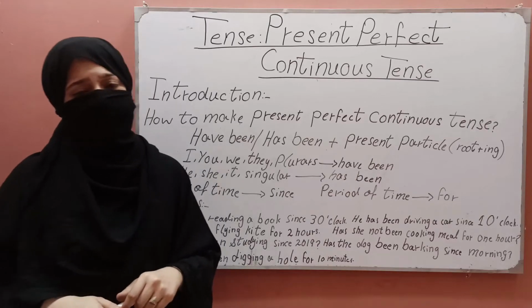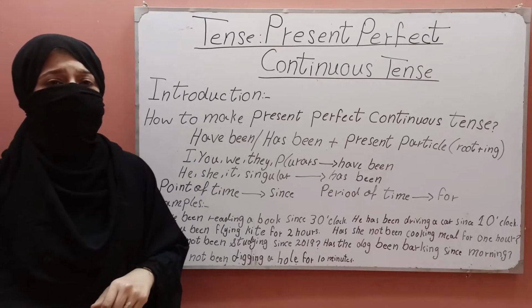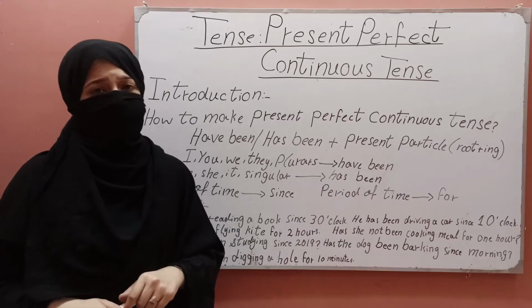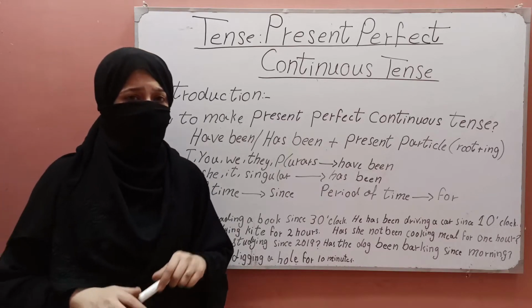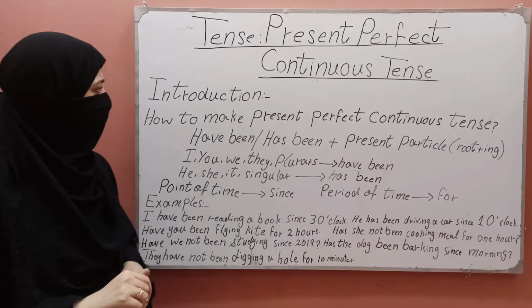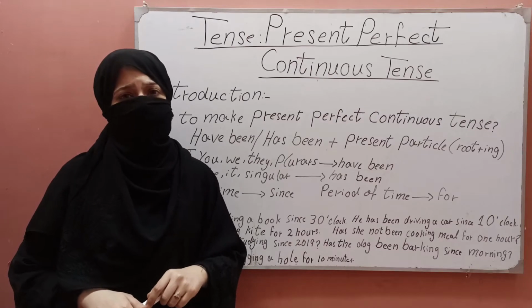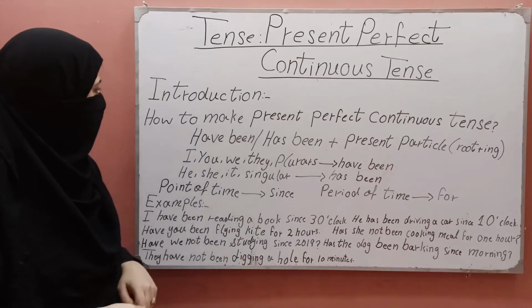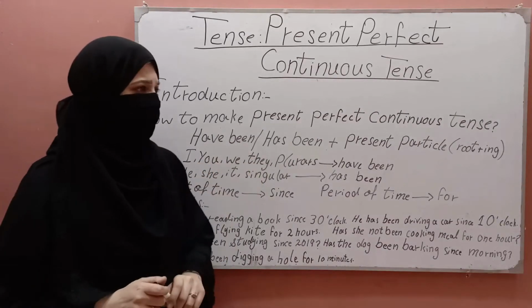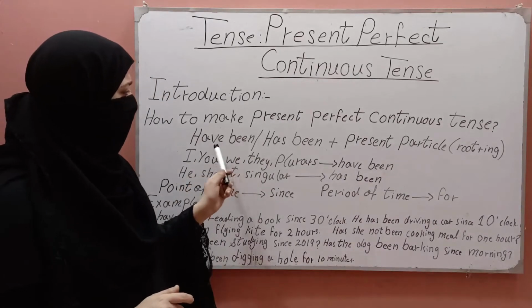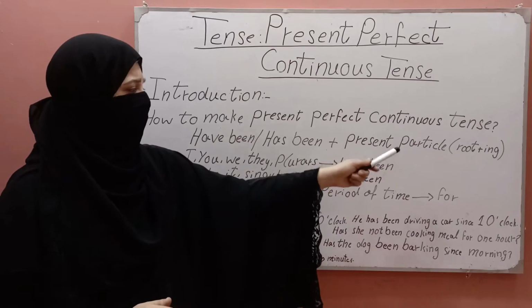In this tense, the verb shows that the action is going on continuously and not completed at the present moment. Present perfect continuous tense is also called present perfect progressive tense. How to make present perfect continuous tense? In making present perfect continuous tense, we use has been or have been and the present participle.